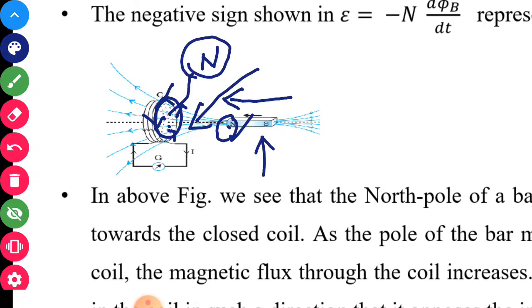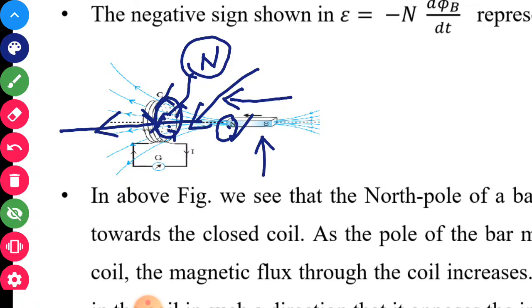So this coil in which the current has been induced will oppose the motion, meaning it opposes the magnetic flux which is associated with this coil, and the change of magnetic flux also is opposed.